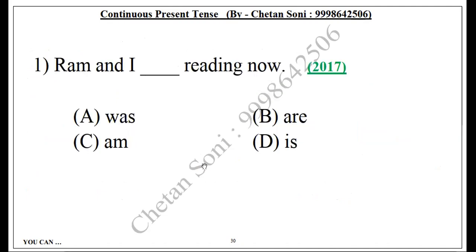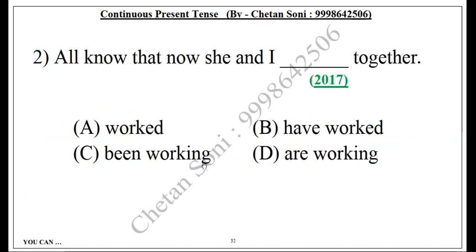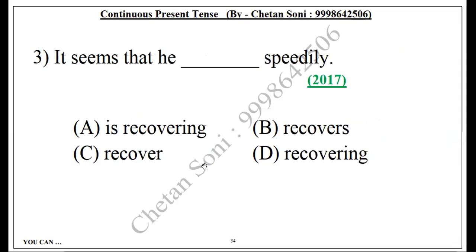right? Do it fast. Ram and I are reading now. Because only I, then M is okay, but Ram and I, okay? She and I are together, are working together. Very nice.